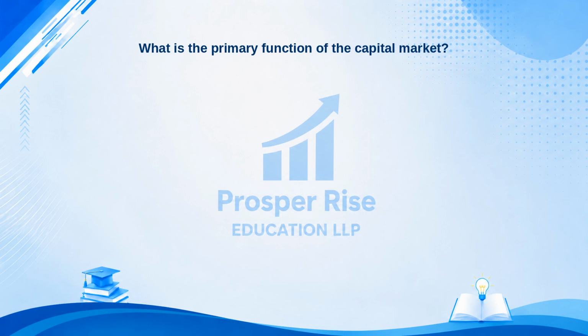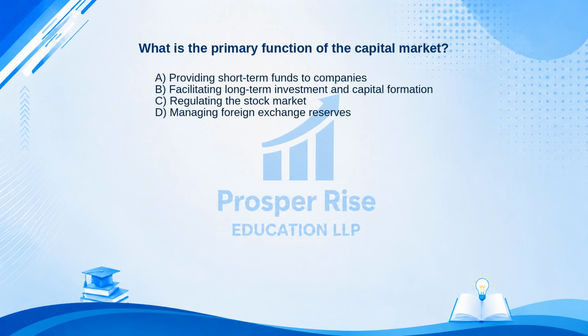What is the primary function of the capital market? Here are your options. A. Providing short-term funds to companies. B. Facilitating long-term investment and capital formation. C. Regulating the stock market. Or D. Managing foreign exchange reserves.